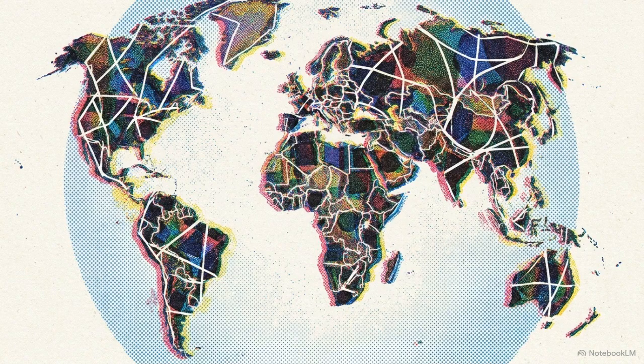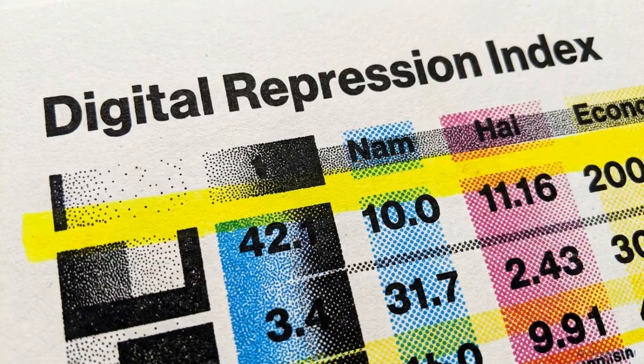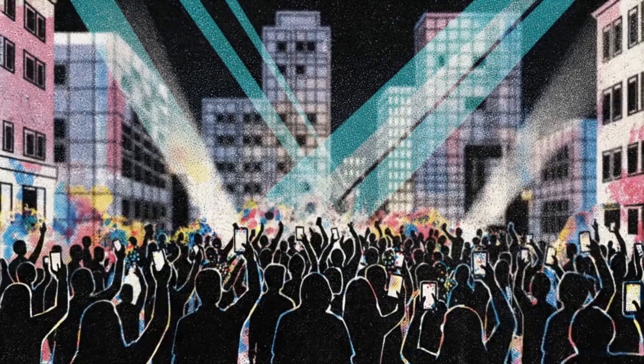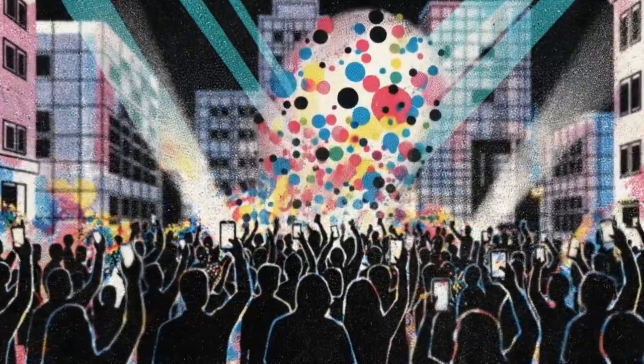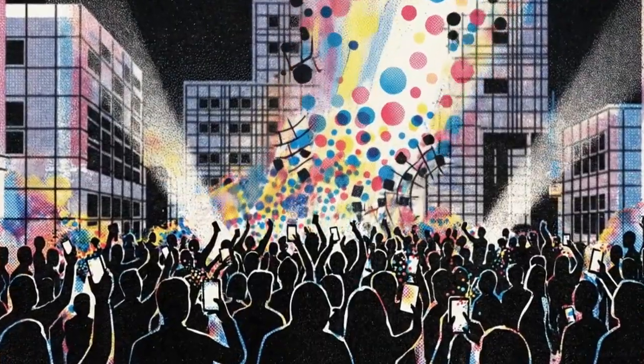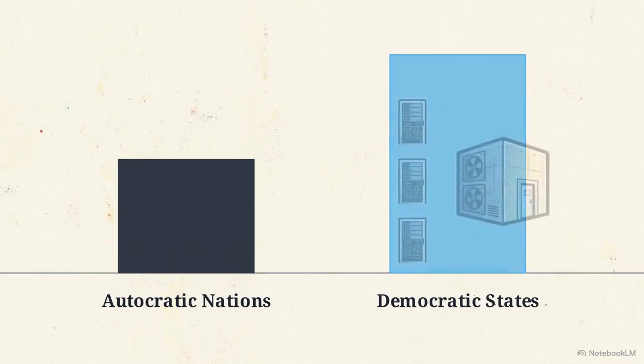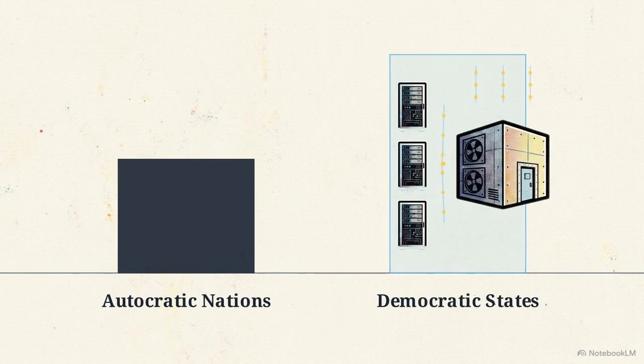Because cyberspace operates without physical borders, these tools of coercion and manipulation are structurally agnostic. They are available to any government with the technical capacity to use them. The Digital Society Project and the Digital Repression Index provide the primary empirical frameworks used to measure how states deploy these tools. The baseline assumption in these studies is that closed regimes lean heavily on aggressive, highly visible tactics, like nationwide internet blackouts, to maintain order. But the data reveals a distinct contrast. Democratic states actually possess significantly greater technological capacities and digital infrastructure for repression than autocratic nations.